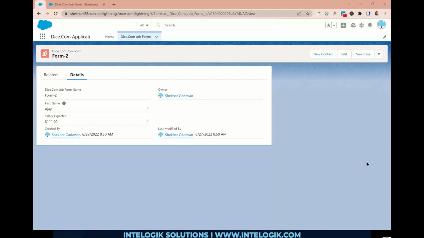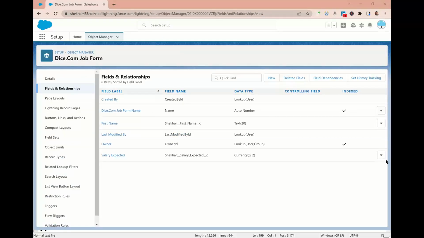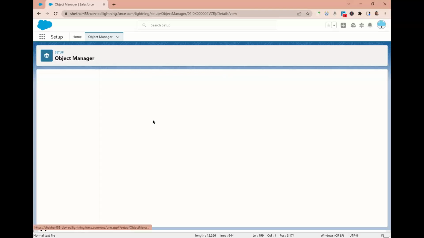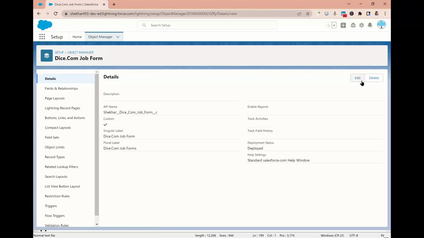And how can we do it? Please pay attention. In this case, guys, first of all, you have to go to the object definition page. Let me tell you what that page is. This is the same page. There, go to the object definition page. Click on the details, and there is an edit button at the top right side. Press on that.